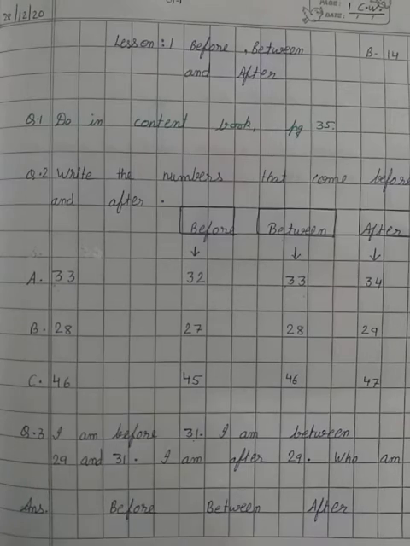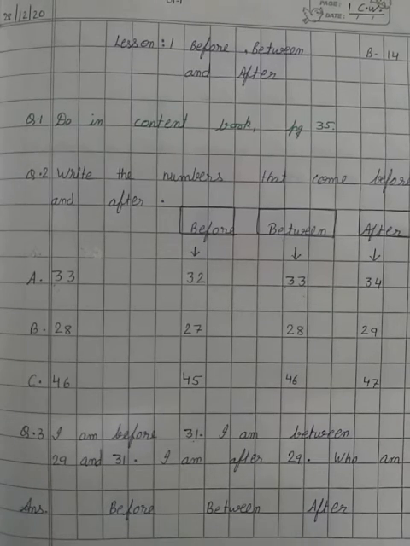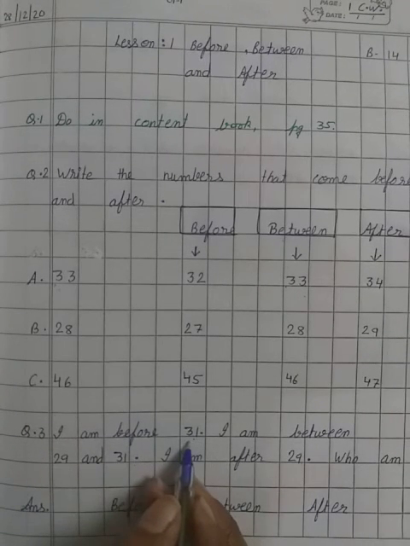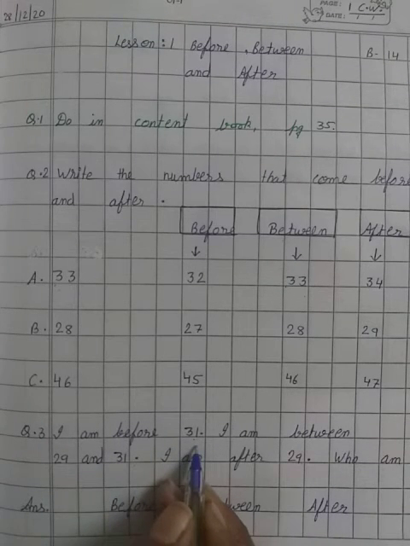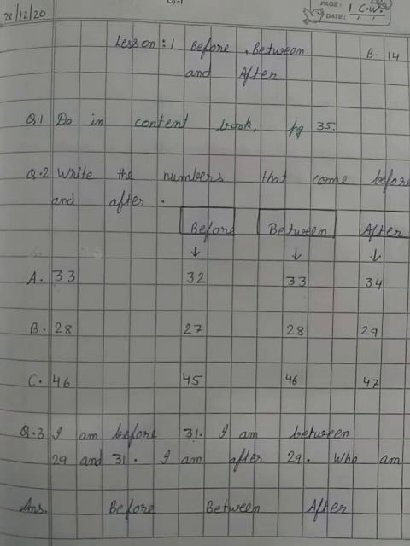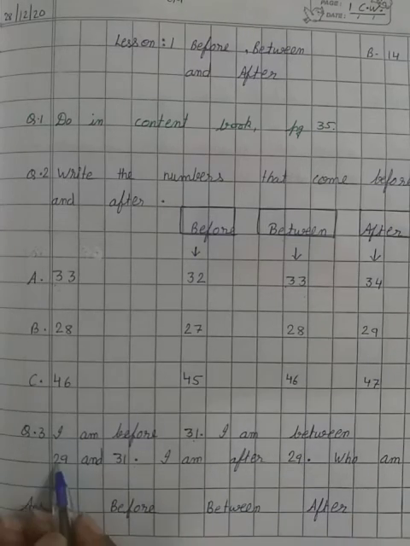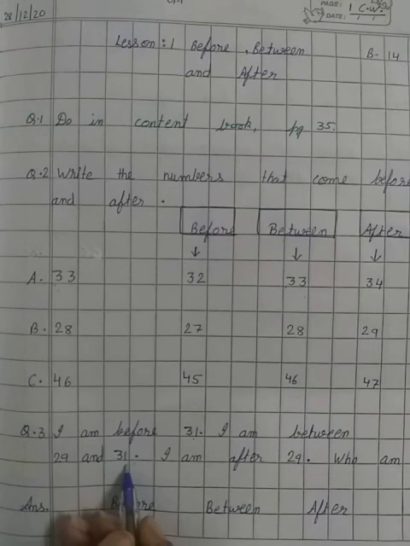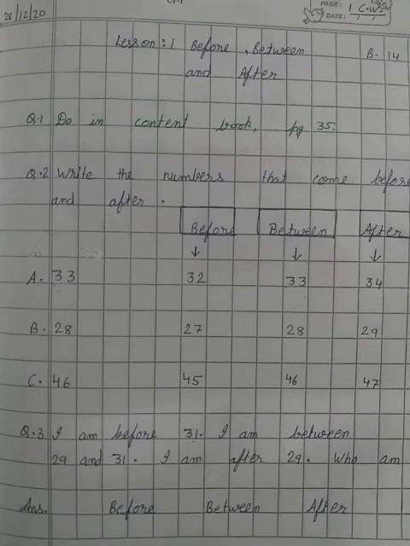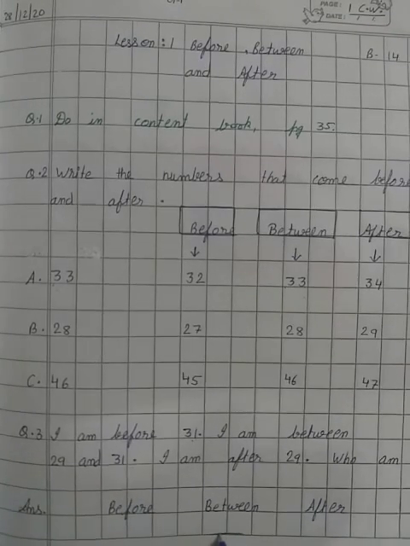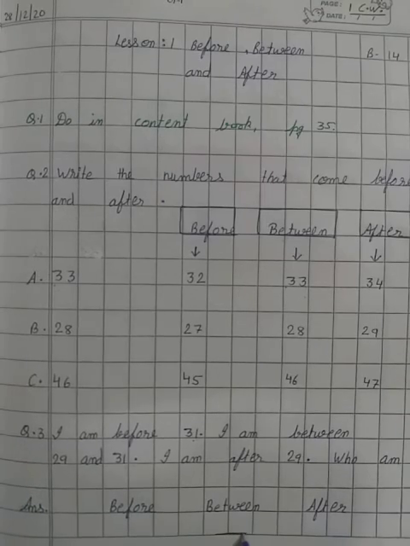Before 31. And between 29 and 31. That means this between number we have to find out.